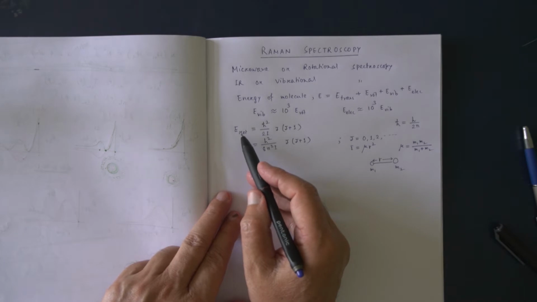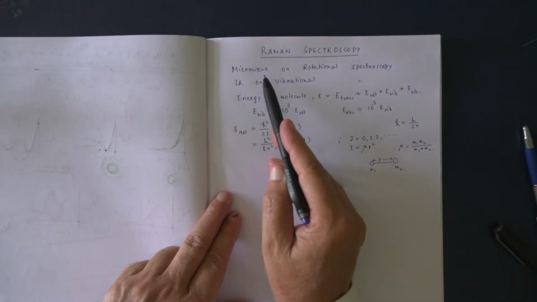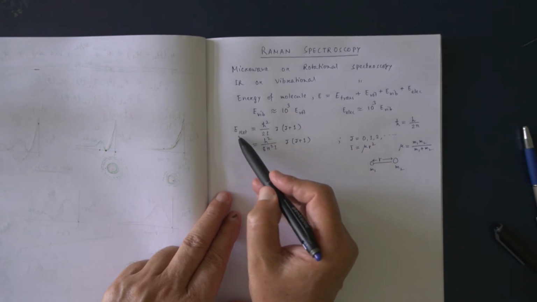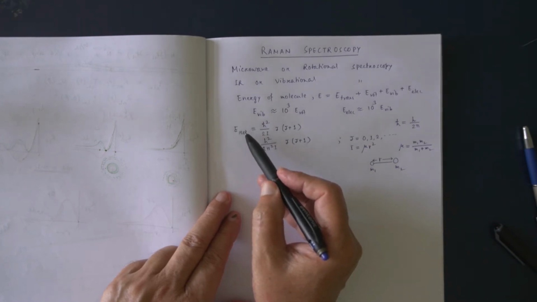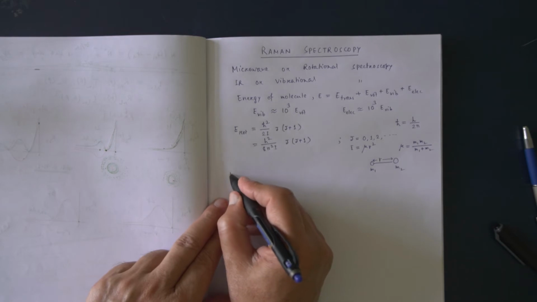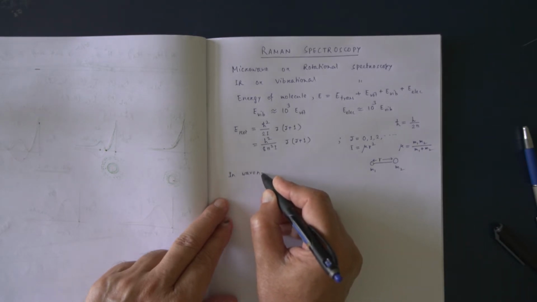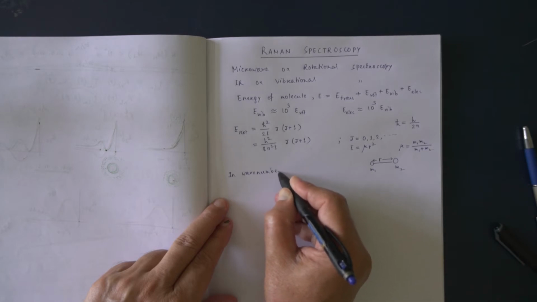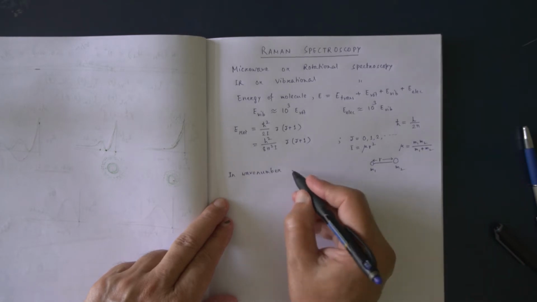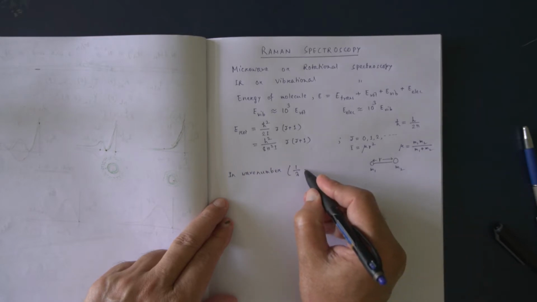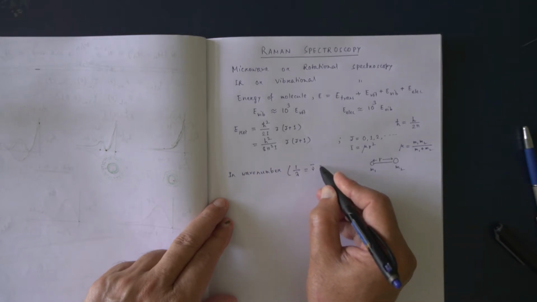Now in rotational spectroscopy, that is microwave spectroscopy, we generally express energy in terms of wave number. And what is wave number? Wave number is 1 by lambda, and this we write as nu bar.